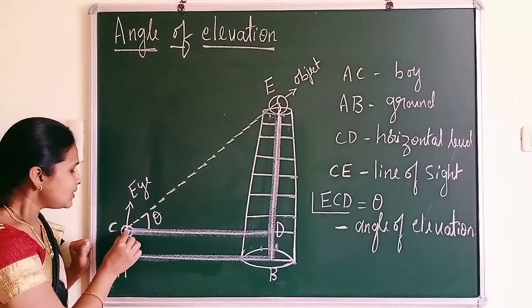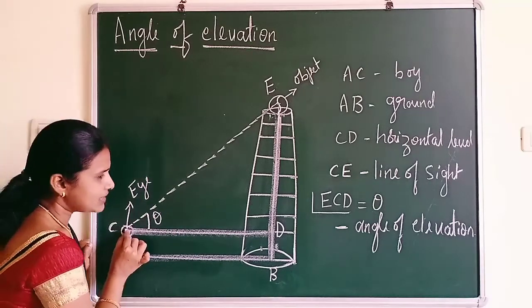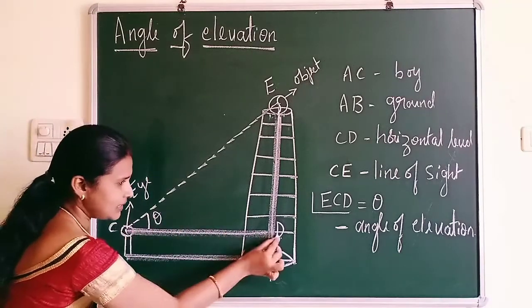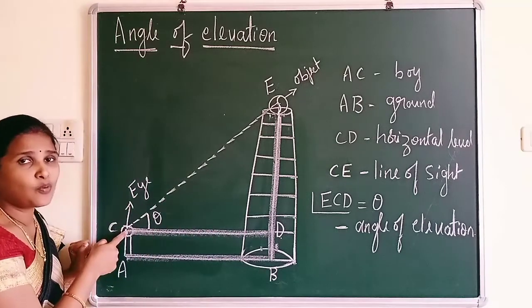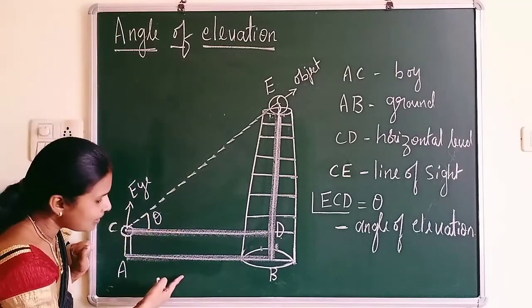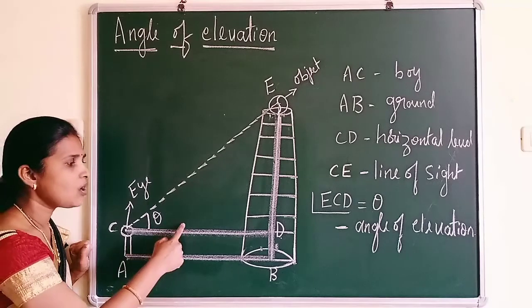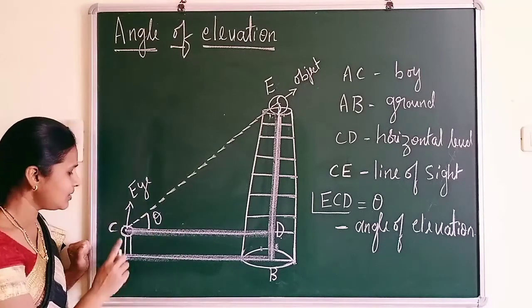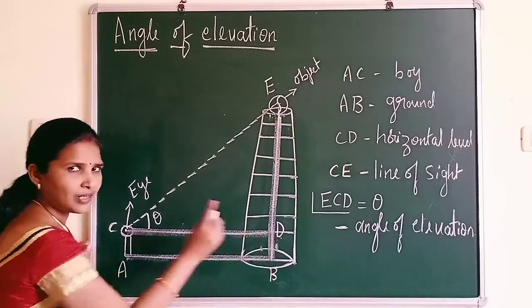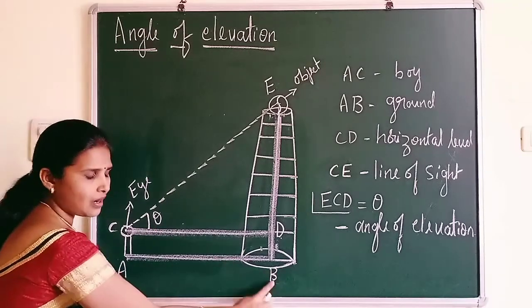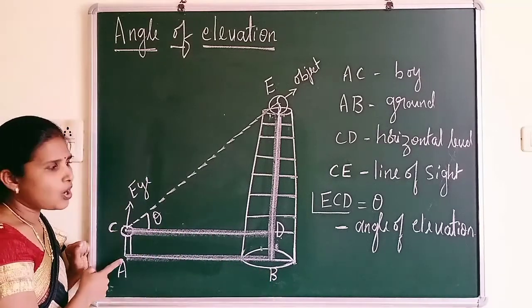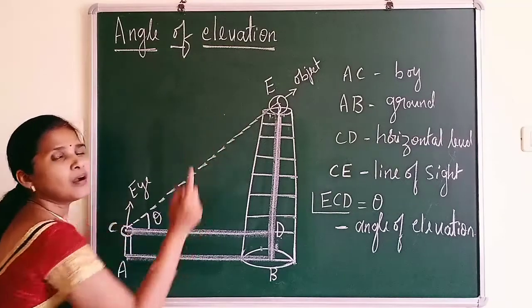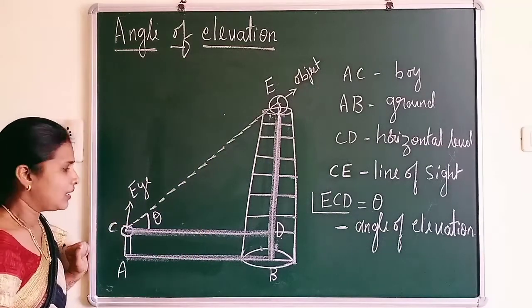You can see a line segment CD through the eye of the boy, which is parallel to the ground, and it is called the horizontal level. That is, CD is the horizontal level, AB is the ground, AC is the boy and BE is the height of the minar.